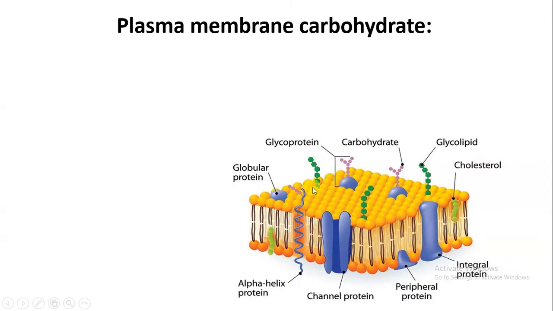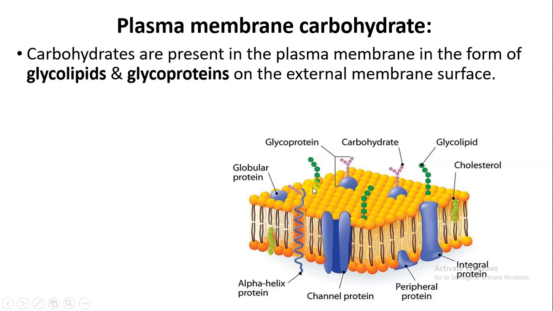Next, there are carbohydrates present on the plasma membrane. There are two types of carbohydrate. Here you can see the glycoprotein, where carbohydrate is attached to protein, that is why it is glycoprotein. The other is glycolipid, where carbohydrate is attached to lipid, so the name glycolipid.